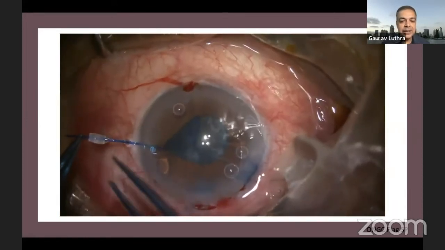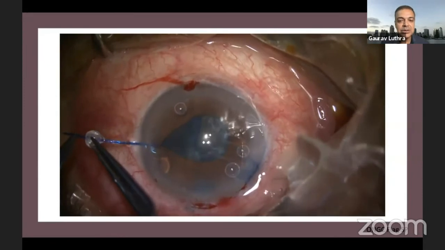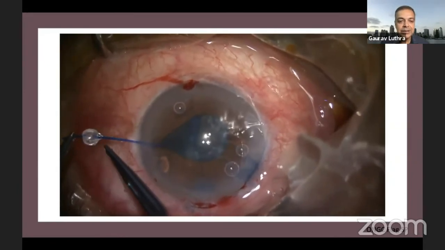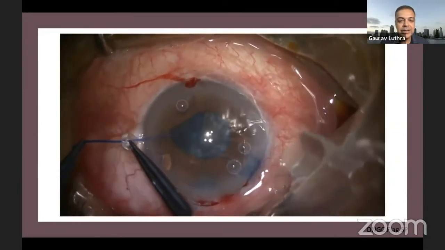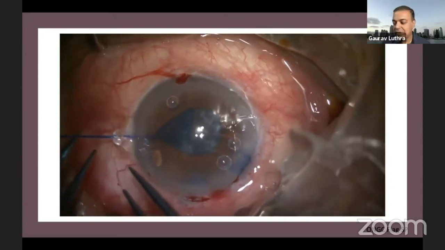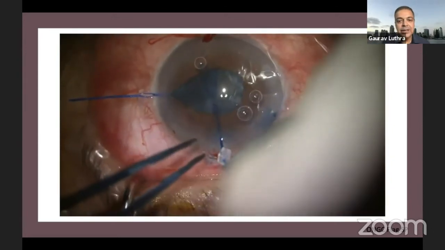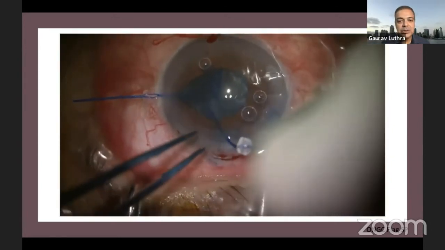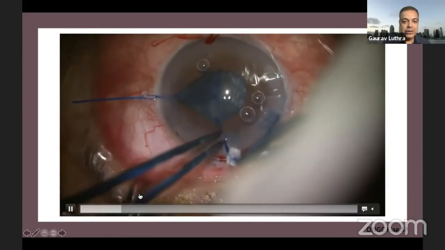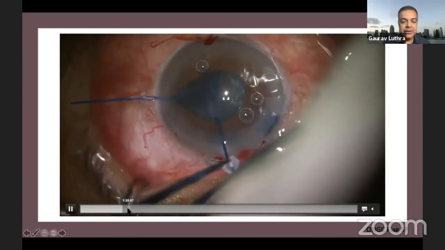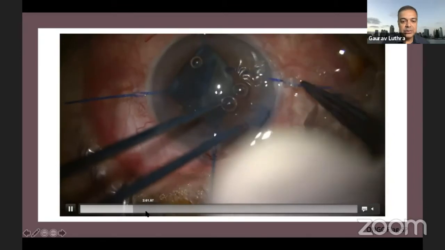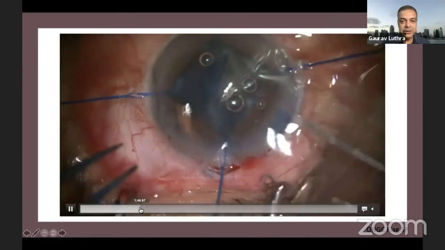And I decided to go in with hooks, because in these situations, putting in a ring can sometimes be challenging. It can make the rhexis extend further because it's already a broken rhexis, and the hooks give much more control in these situations. So always fall back on hooks. And once we've engaged the hooks, the visualization becomes much better.